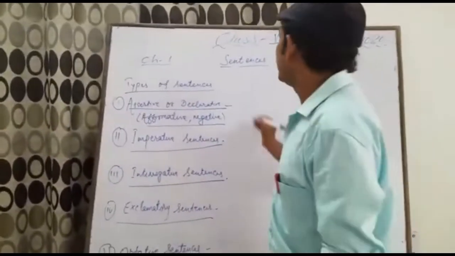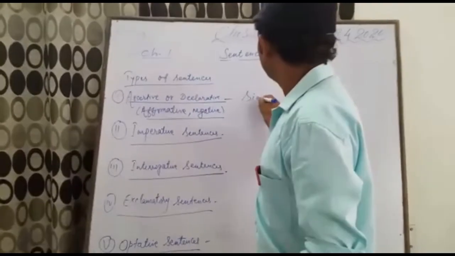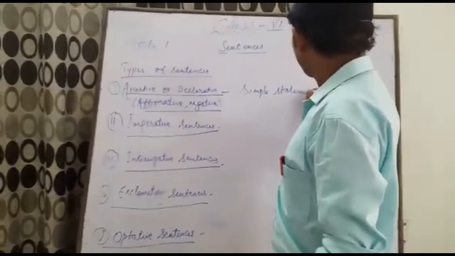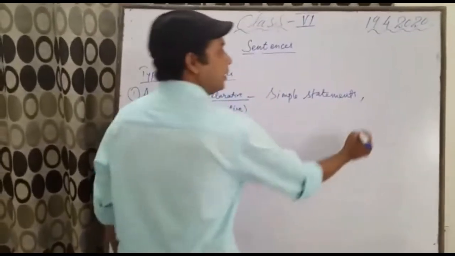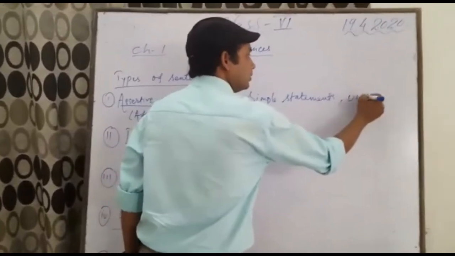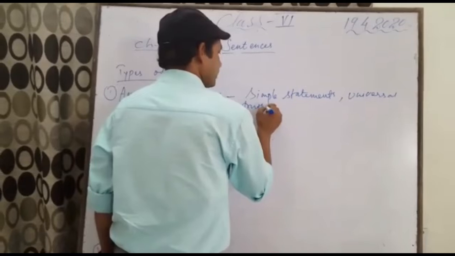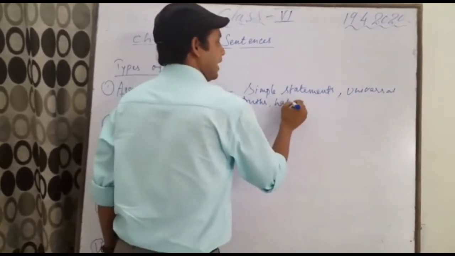Let me tell you. Simple statements, or universal truth, or let it be habitual actions.